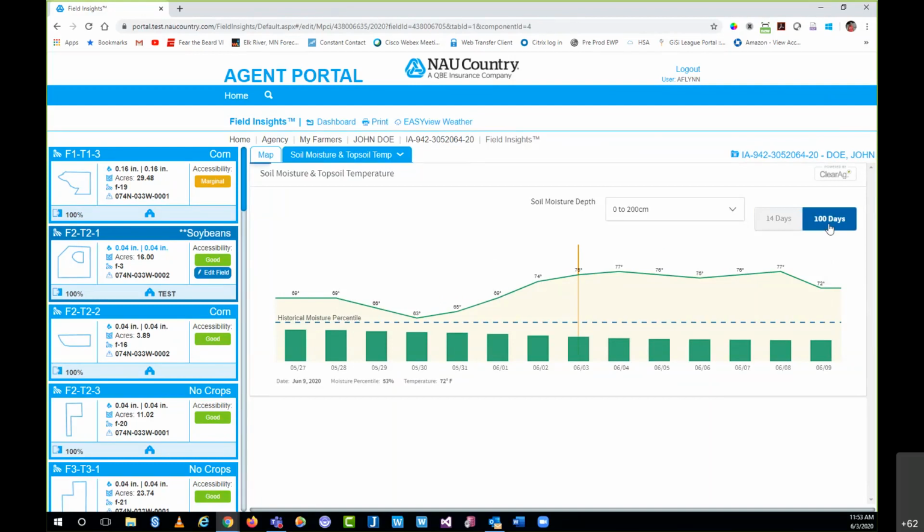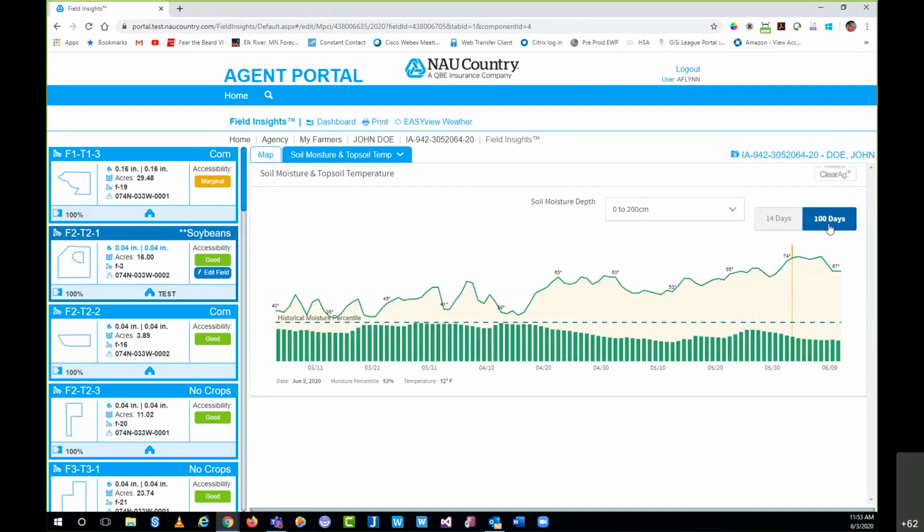Or you can select 100 days, which will still be 7 days into the future, but it'll go back 100, or 93 days I should say, into the past in regards to the soil moisture and topsoil temperatures. And you can see that temperature is up top here, and the data below here is your moisture.